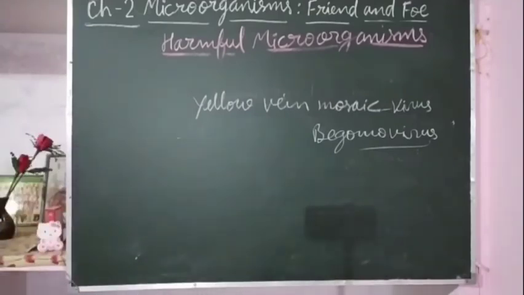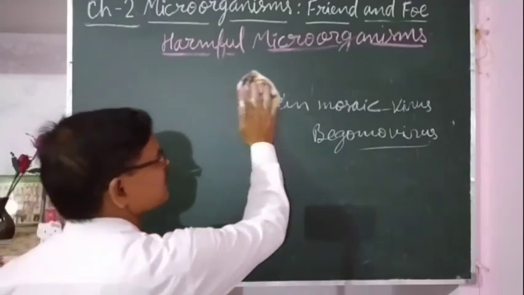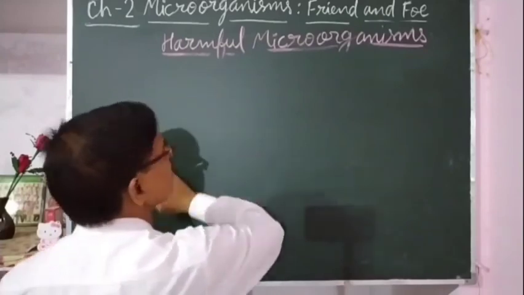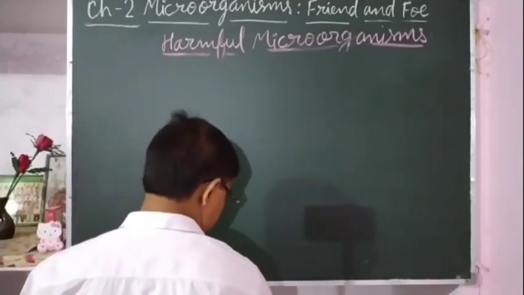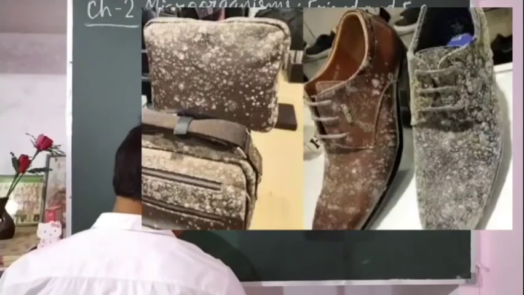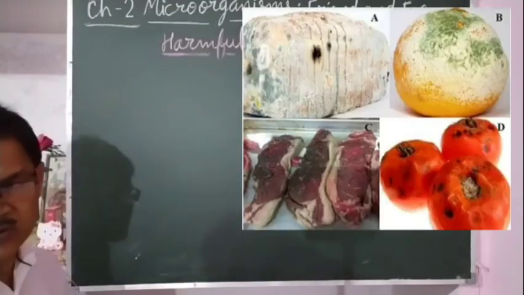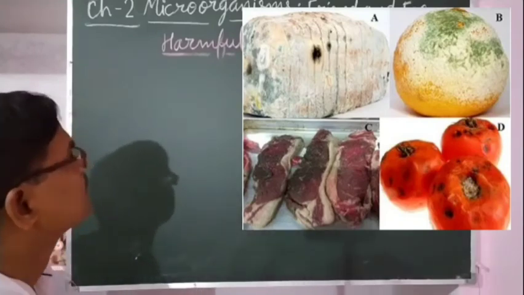And microorganisms not only harm us by causing disease, they spoil various things, whatever things are made of leather, and whatever eatables are also spoiled and destroyed by microorganisms.